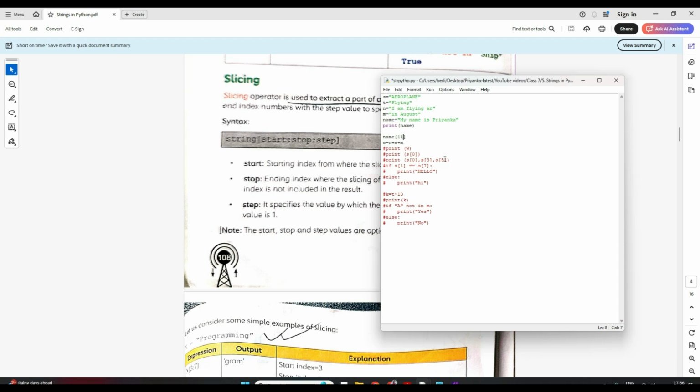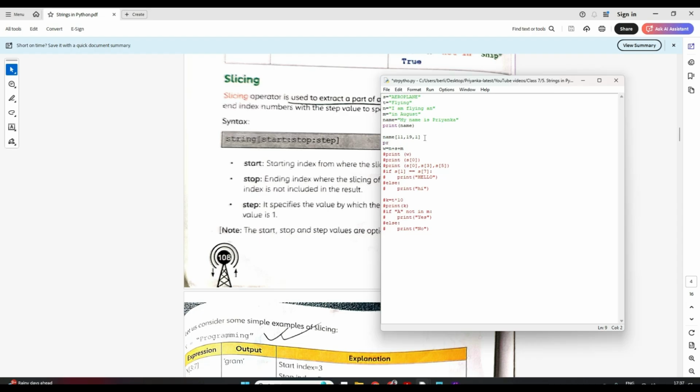So from 11 till 18 I want to extract. So I'll write here 11, comma. Should I write 18 or 19? Tell me now, students. I should write 19, because I just now told you, same as your range index, it is always till minus 1 they will take. Now I want it in a step of 1 only. Correct?